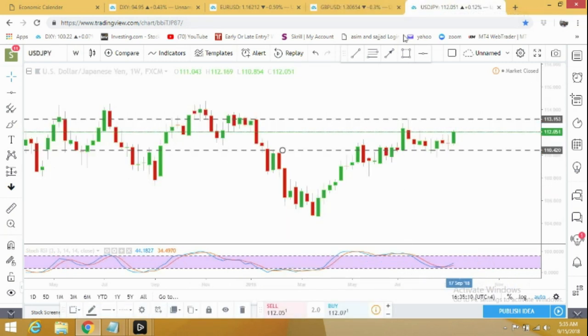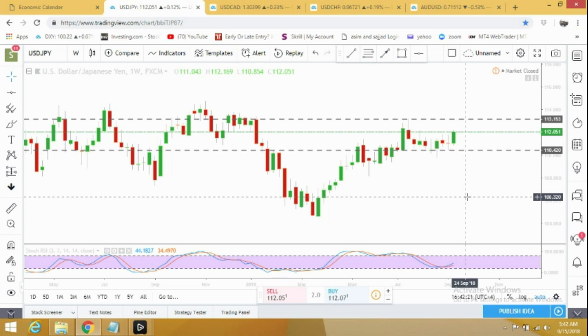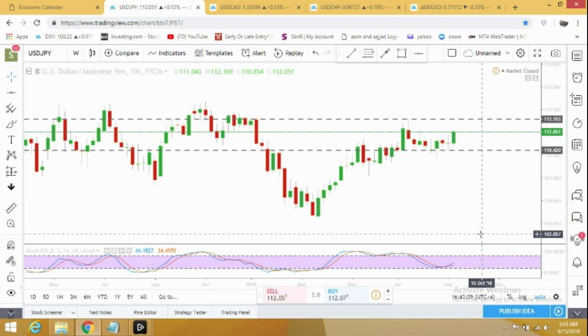We move to USD JPY. Just like all other pairs, USD JPY is also moving in a sideways channel, but last week the dollar was stronger against yen, and right now it looks like it's heading to 113.15. But the only concern for me is the Bank of Japan interest rate decision. During that event I'm expecting we might see a bigger drop in this pair, and it can even drop to 110.42. If we did not have that event, it was a confirmed uptrend, but I will be more careful, especially on that day. So if you're already in a buy trade, just make sure that you know the news event time.